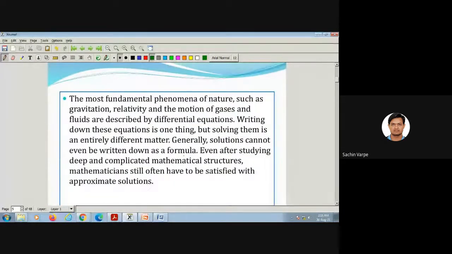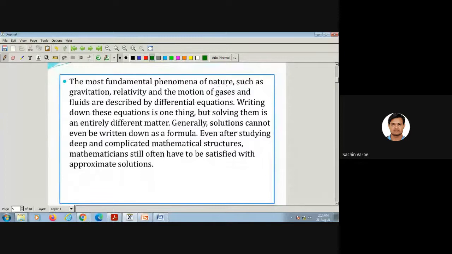The most fundamental phenomena of nature, such as gravitation, relativity, and the motion of gases and fluids, are described by differential equations. Writing down these equations is one thing, but solving them is an entirely different matter. Generally, solutions cannot even be written down as a formula. Even after studying deep and complicated mathematical structures, mathematicians still often have to be satisfied with approximate solutions.